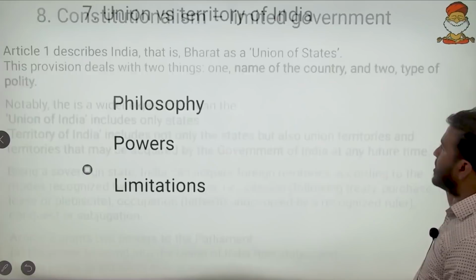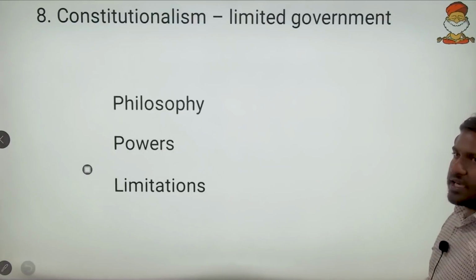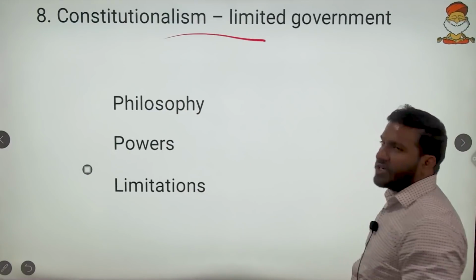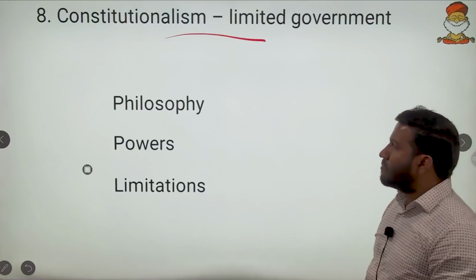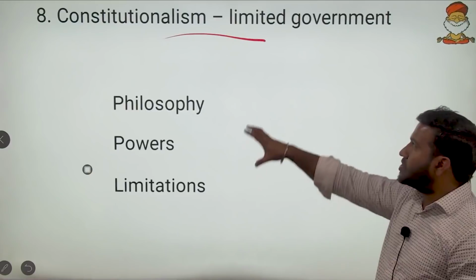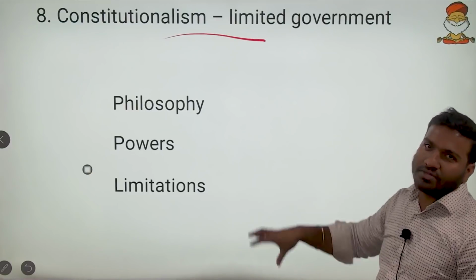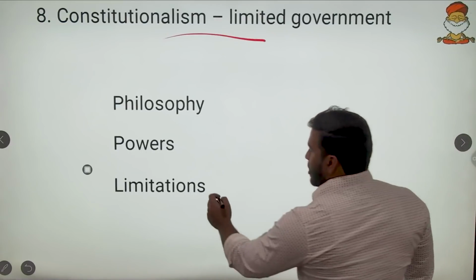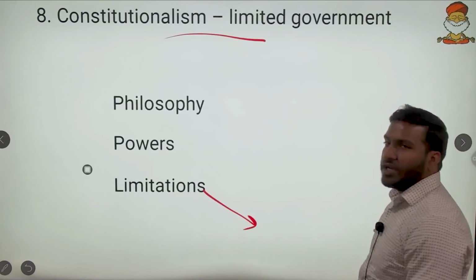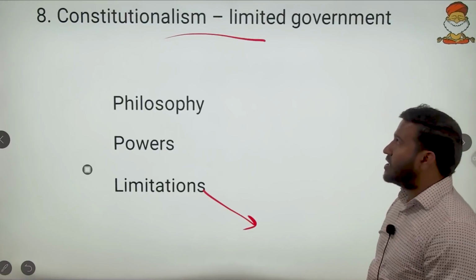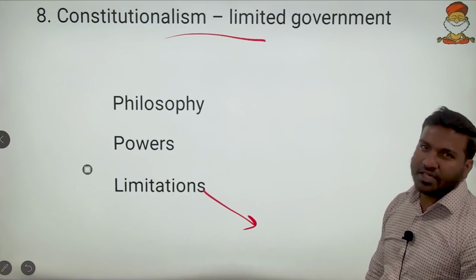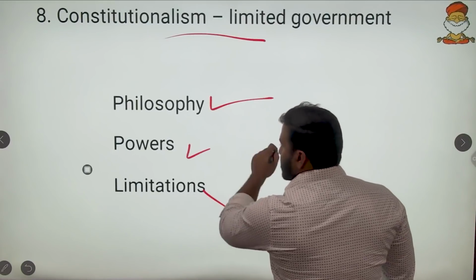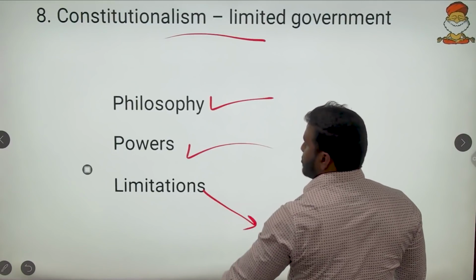So this, if you remember, that is enough here. And then comes constitutionalism or the limited government. Friends, these questions have come more than 3 times. The word constitutionalism has come more than 3 times in the UPSC prelims. So what is it? All the options speak of only the limitations, but constitutionalism is not just a limitation given. It is the philosophy given by the constitution, powers given by the constitution, and also the limitations given by the constitution.